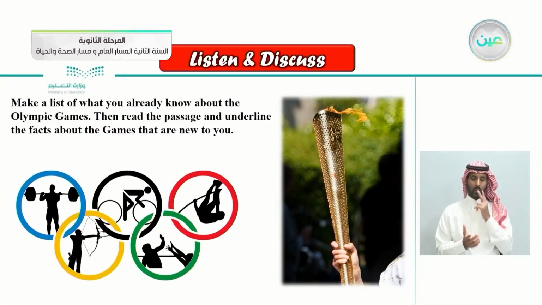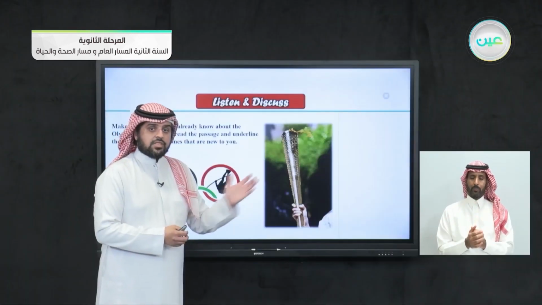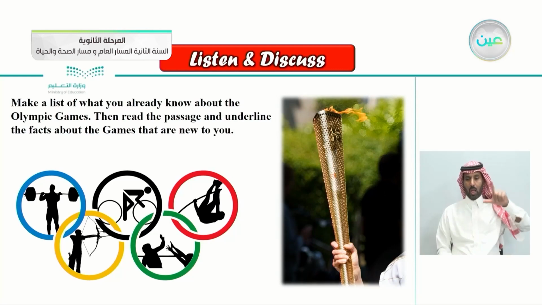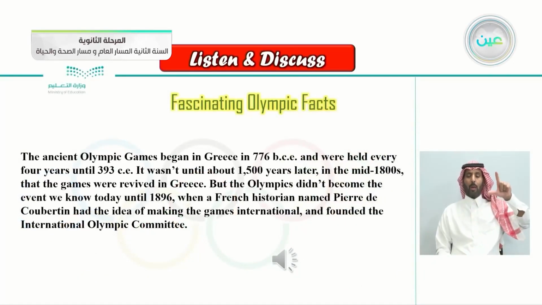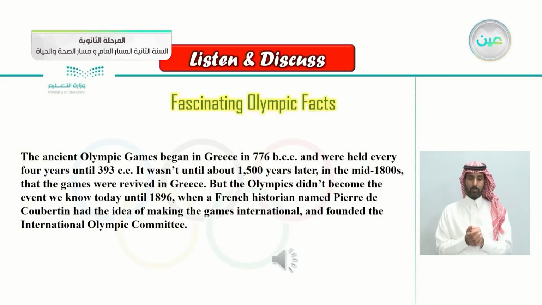As you can see here in this picture, this is the Olympic torch. That's correct. As you can see, the fire here, this is the torch that they carry for the Olympics. So we'll be listening to an article here about the Olympics. Let's listen to it, and later we'll be answering some questions about the article. Fascinating Olympic facts. Let's listen.